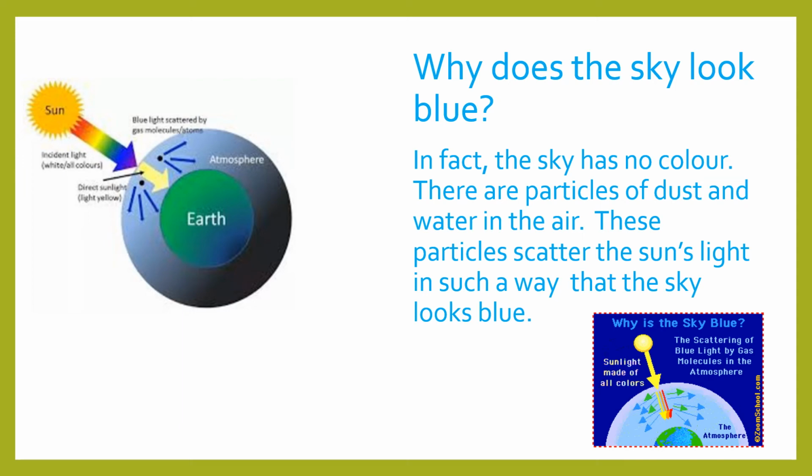Now the atmosphere has a lot of gases, dust particles and water. Now these particles, children, spread out the sunlight. I hope you have understood that these particles in the atmosphere spread out the sunlight.